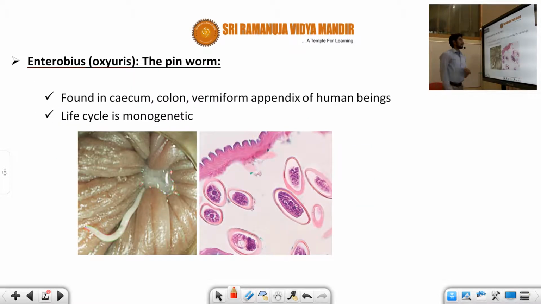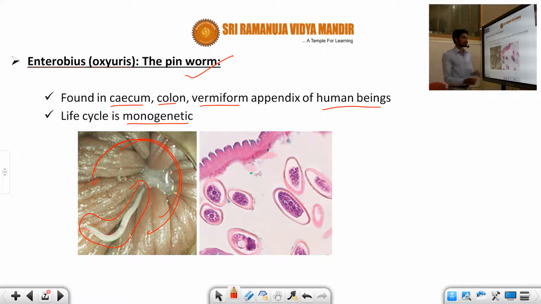Next, another Aschelminthes, called Enterobius, also called Oxyuris, also called the pinworm. Okay, so this is about the pinworm. Generally it mostly occurs in the cecum, colon, and vermiform appendix of human beings. The life cycle is only monogenetic, only one host we can observe, that is a human being. Now you can see the white colored part represents the pinworm. This whole area represents the cecum.